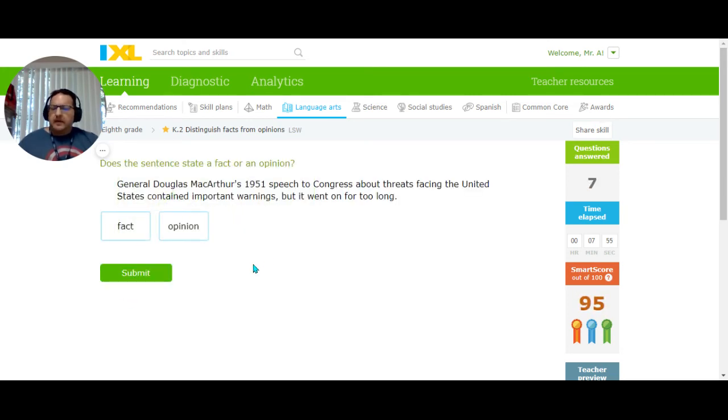General Douglas MacArthur's 1951 speech to Congress about threats facing the United States contained important warnings, but it went on for too long. Well, whether or not the warnings were important is a matter of opinion, and also how long it went on for, whether it was too long or not, is an opinion.